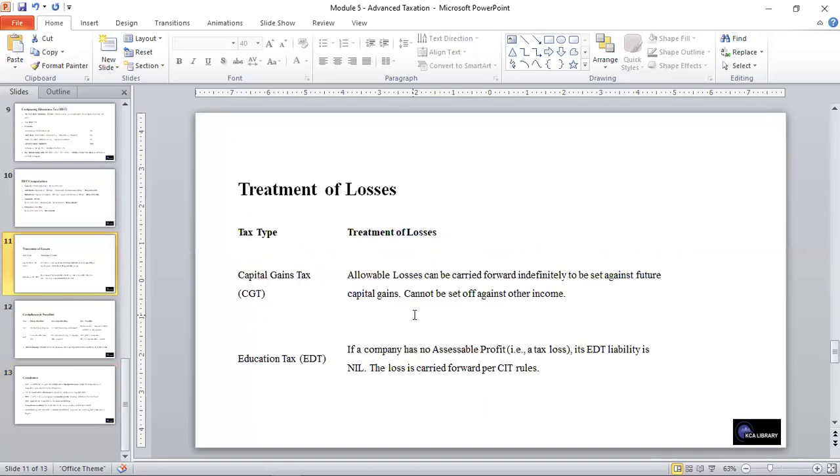And in treatment of losses, for capital gains tax, losses are treated as allowable losses, can be carried forward indefinitely to be set against future capital gains, and cannot be set off against other income. For education tax, if a company has no accessible profit, which is a tax loss, its EDT liability is nil, and the loss is carried forward per CIT rule.